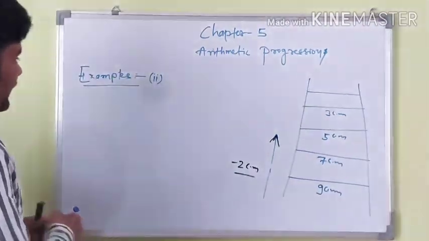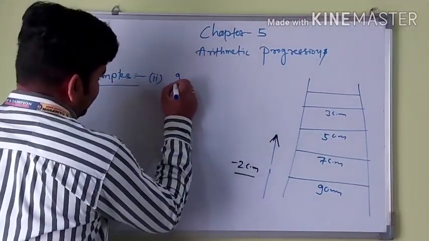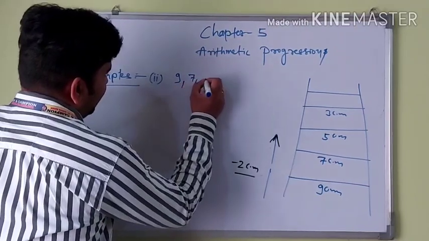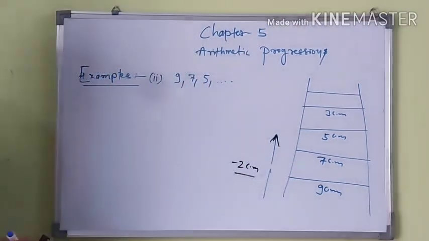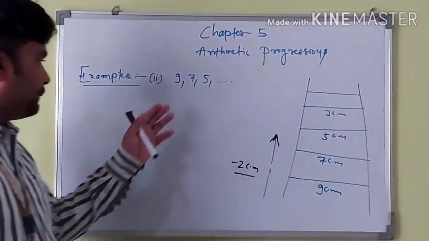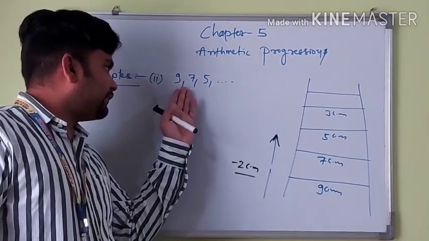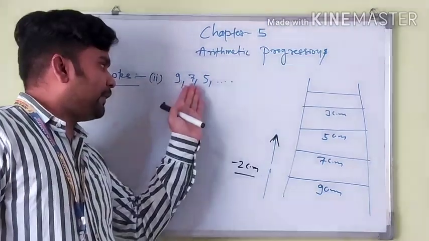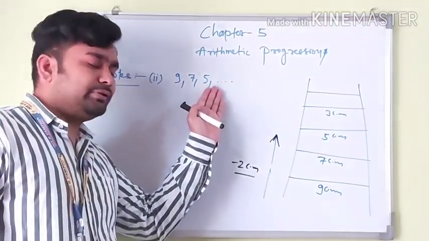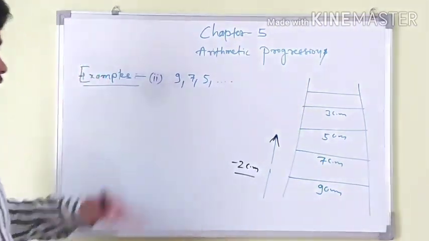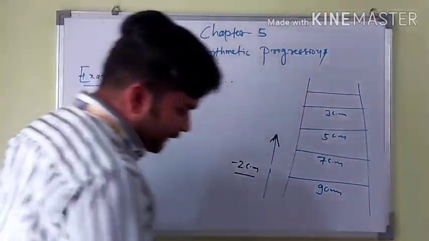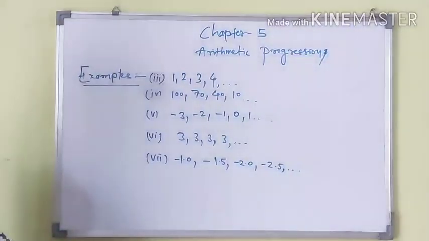Just like when I write 9, 7, 5, then you can already find the fourth because the pattern is followed. 9 minus 2 is 7, 7 minus 2 is 5, 5 minus 2 is 3. That means this is a pattern. Now here are some more examples.